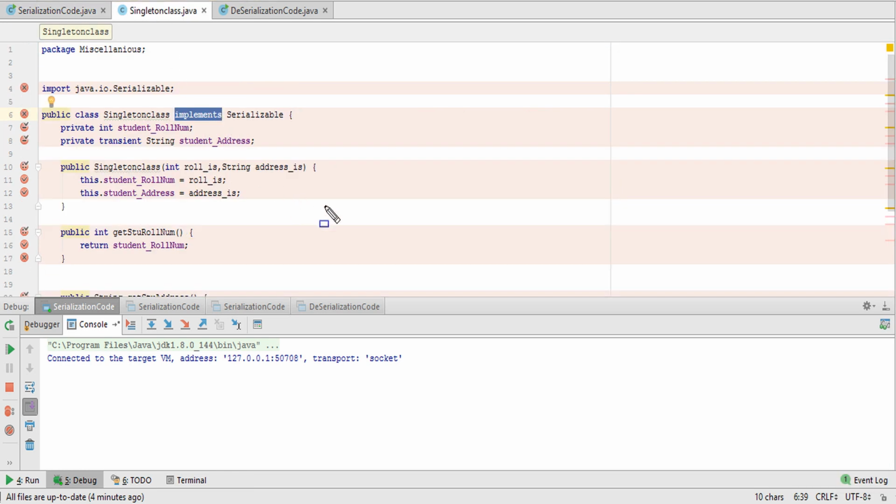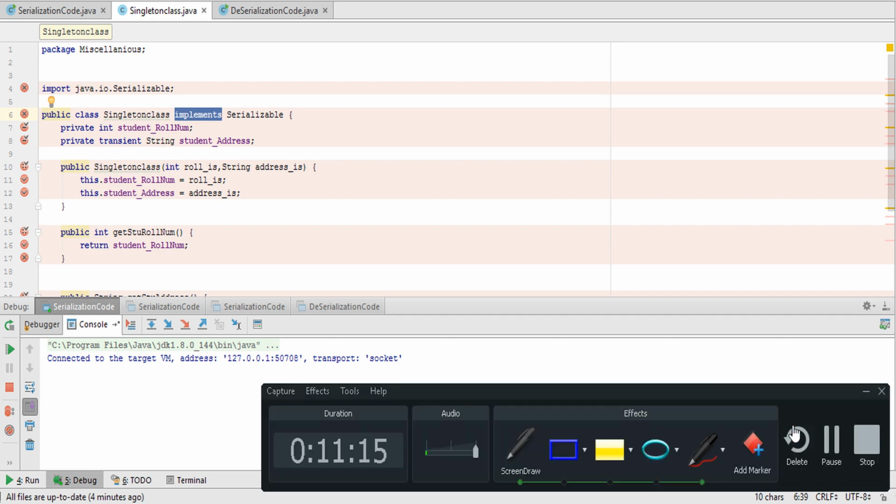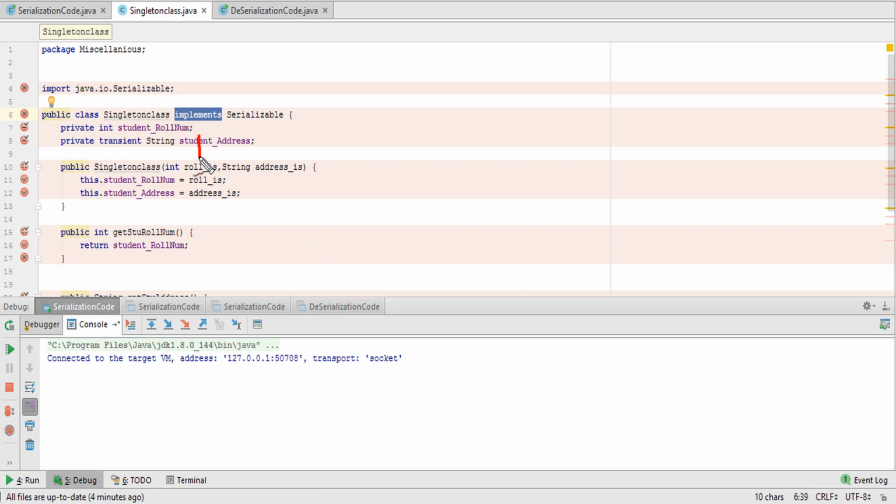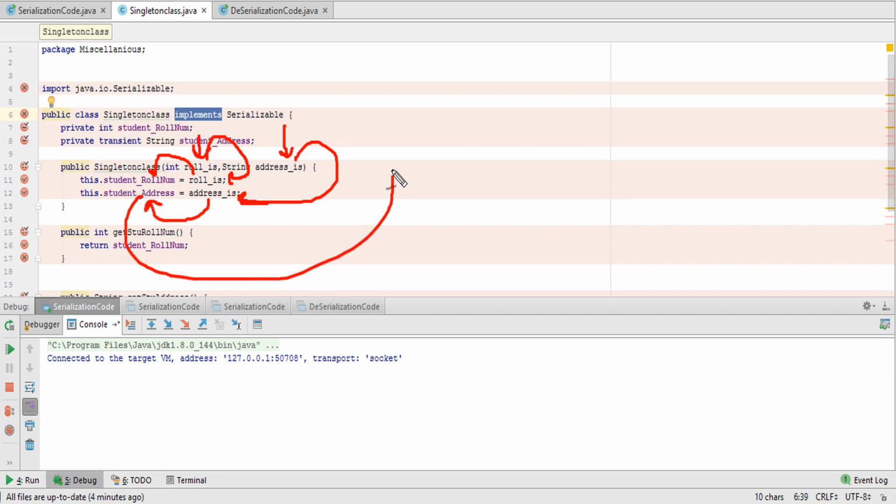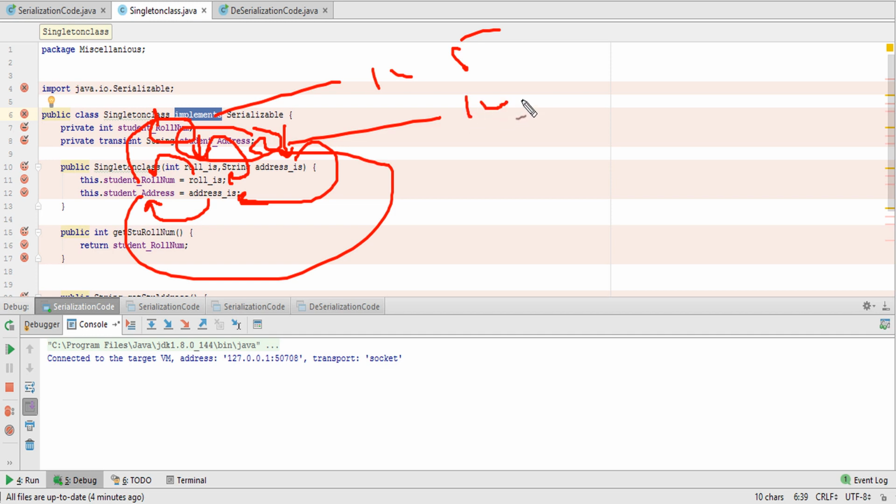Inside that, roll number 12345 will be passed, and here Kushagra will be passed, and that Kushagra will be stored in this, and 12345 will be stored in this, and 12345 will be stored in this, and Kushagra will be stored in this. This is the constructor. Okay, and these values will be stored in this. Okay, so finally roll number will be 12345, and student address will be Kushagra.